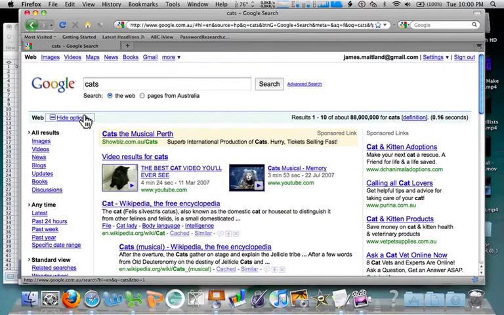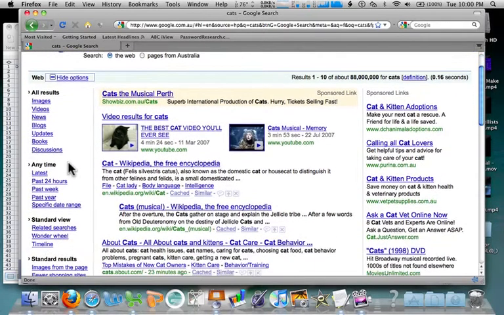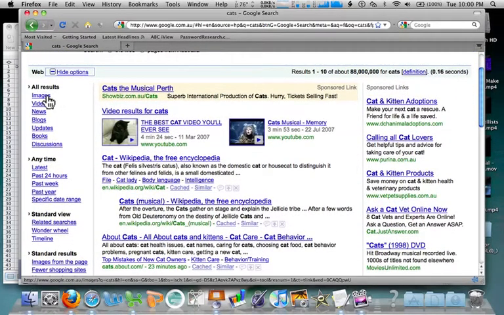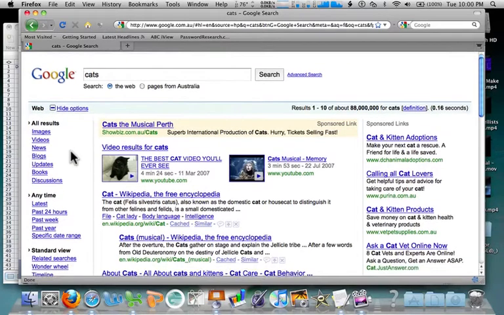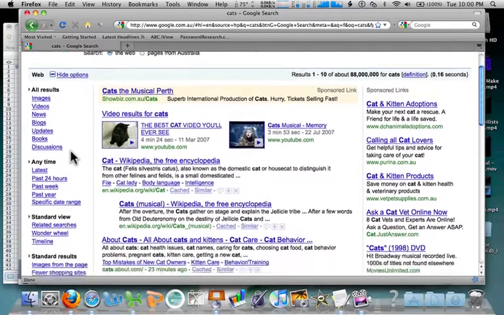Click on Show Options here. And it's got all these extra things. Obviously, if I want to search for images, now I could have done that by clicking up the top here. And you find a lot of the links are up the top here. But there's some special ones I want to show you down here that we wouldn't normally have.